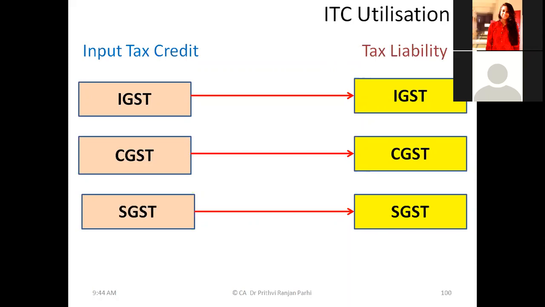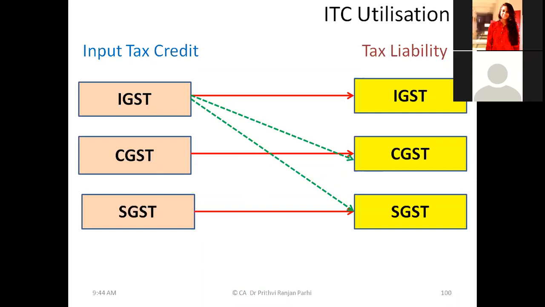Now, the second thing. Once you know this can be utilized like this, you have to understand one more thing. This IGST can also be used for settling SGST liability and CGST liability. Is it clear? Now you have understood IGST can be used for IGST liability, CGST liability, and also SGST liability. Is it not? Yes, sir.